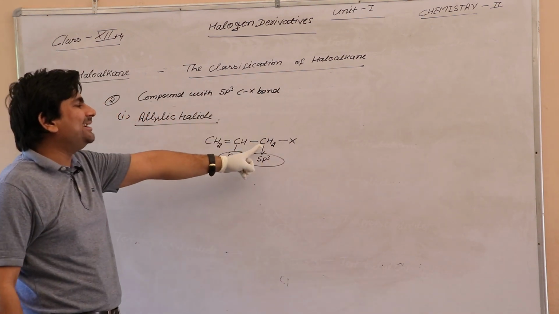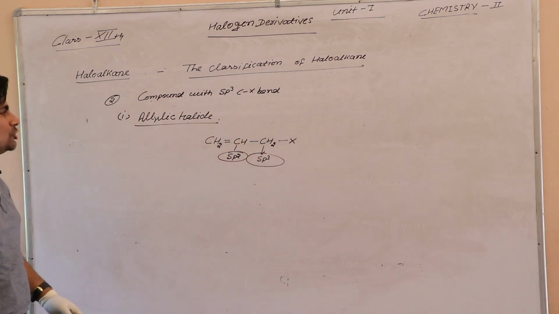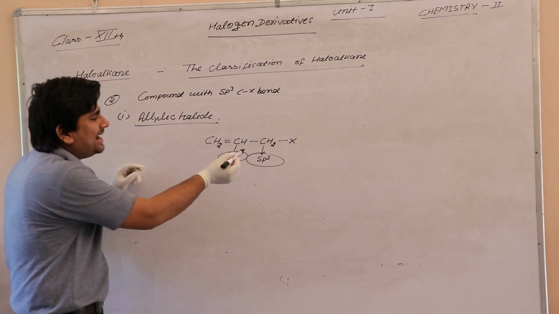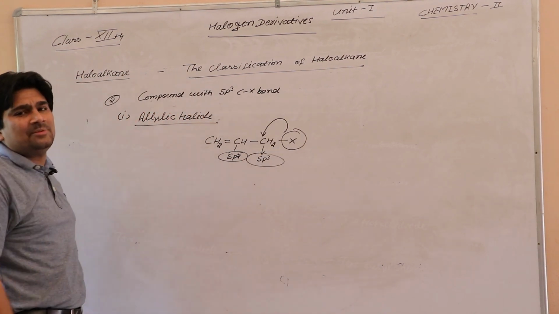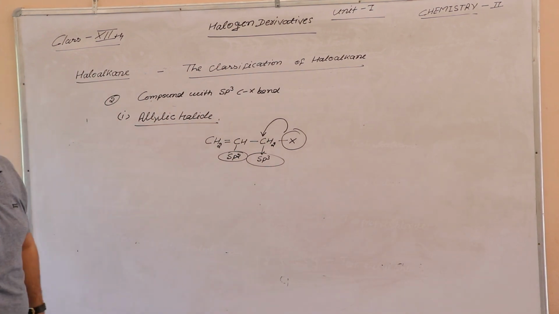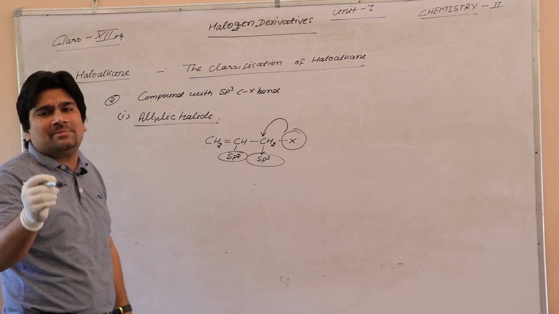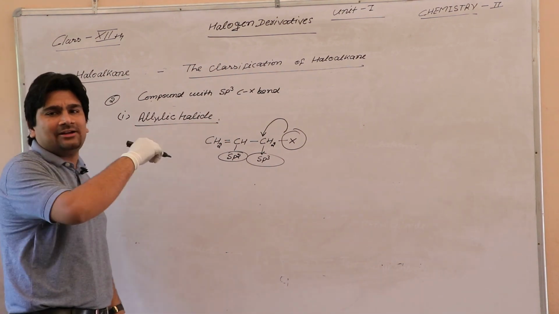These are sp3 carbon atoms, these are sp2 carbon atoms. So the definition of allylic halide: the halogen atom is attached with the sp3 carbon atom, next to a double bonded carbon atom. We can say next to an sp2 carbon atom. The halide is called allylic halide.